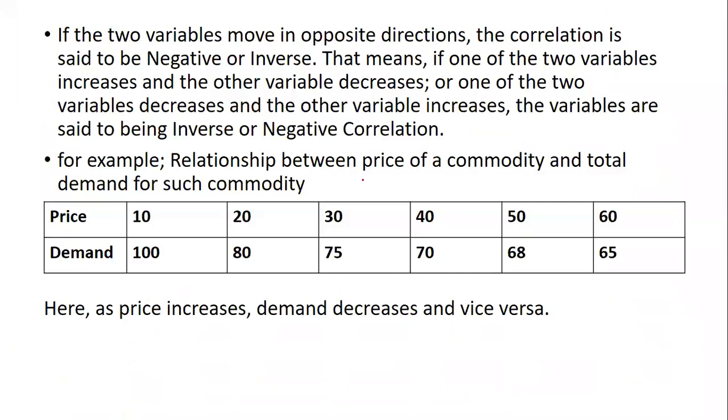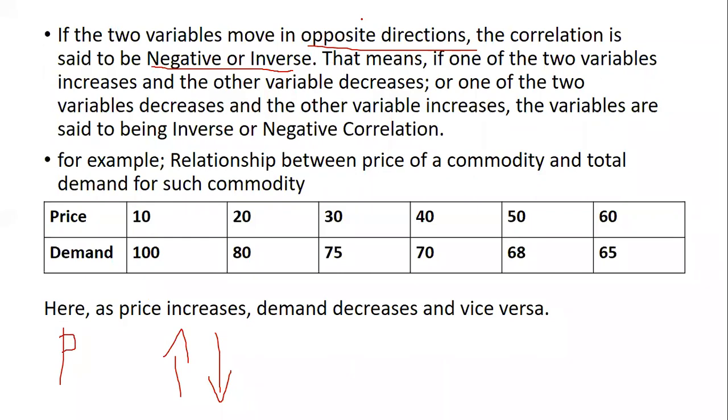Now let us go to the next point, that is negative correlation. If two variables move in the opposite direction, if one increases and the other decreases, this is called opposite direction. If two variables move in the opposite direction, the correlation is said to be negative or inverse. Positive is also called direct, correct?